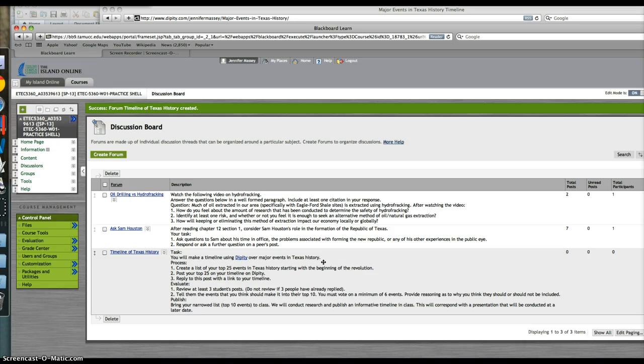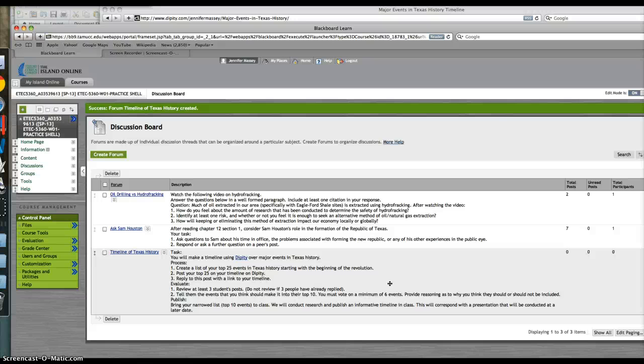So to get discussion going and have student interaction, after they make their timeline in Dipity they would vote on one another's posts. First they create a top 25 events, they put it in Dipity, they post their timeline so everyone can see by replying to the post, and then they have to reply to at least 3 of their peers' posts telling why or why not they think certain things should or should not be included. So they have to vote on at least 6 events, so that gives the person a reasonable amount of information to digest.